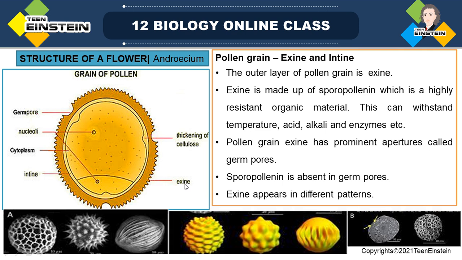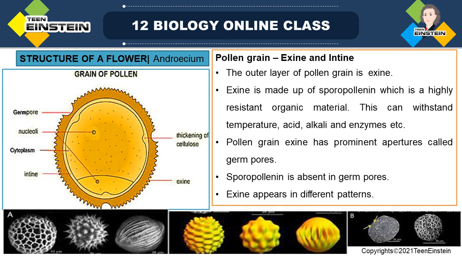So exine, the outer covering, is made up of the organic material sporopollenin. That sporopollenin can withstand strong acids, enzymes and temperature. Almost all enzymes cannot degrade it.